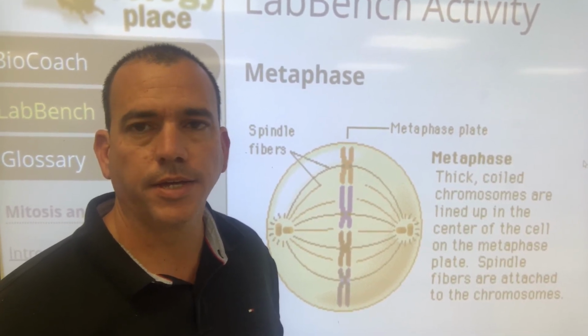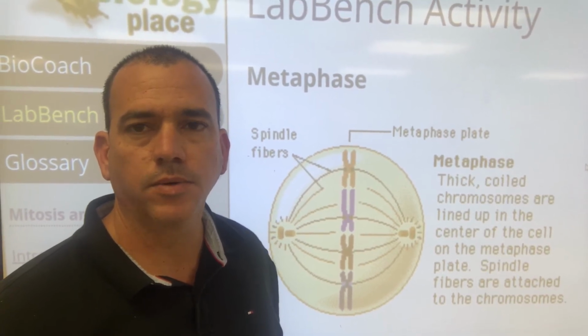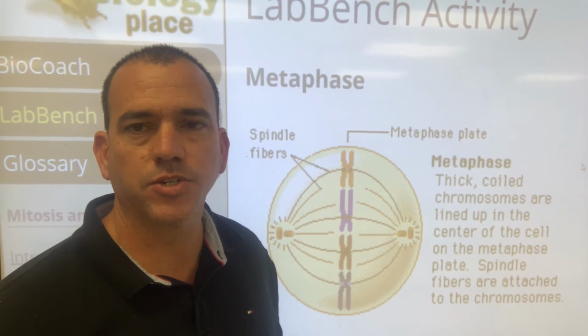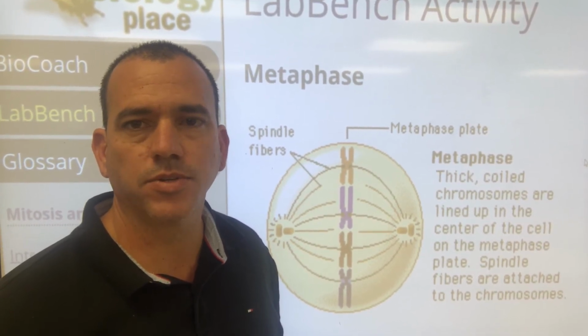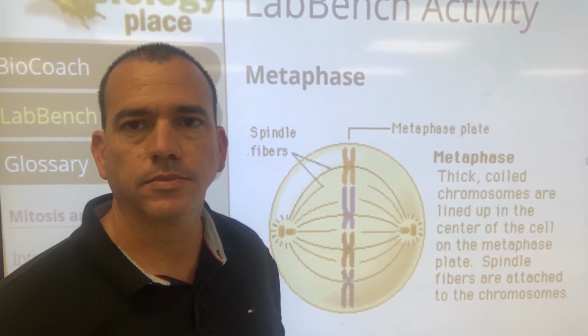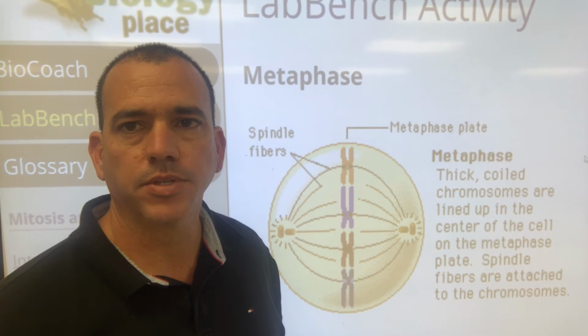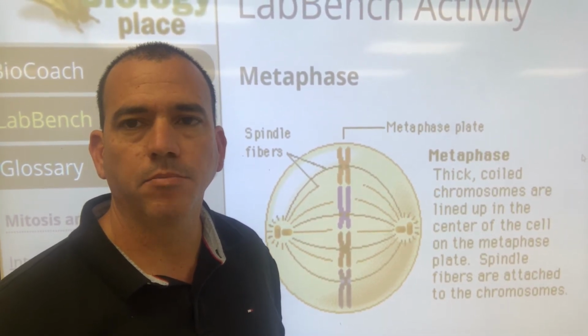You can say spindle fibers come out and attach to the centromeres of the chromosomes. Put this down: meta, middle.